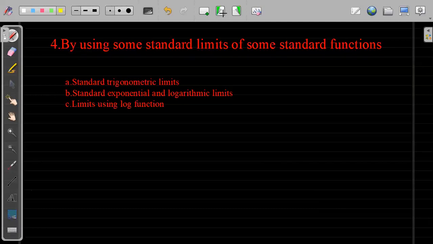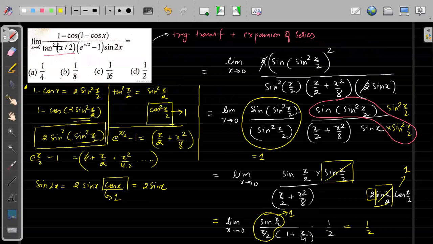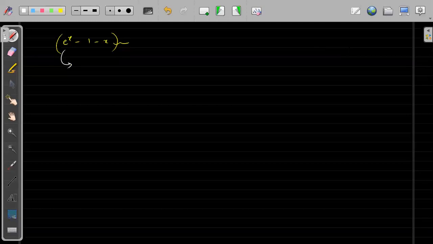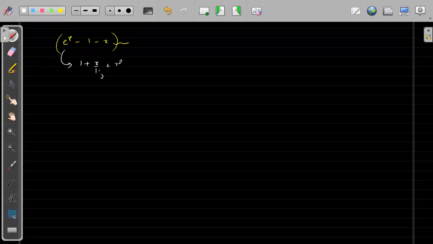You can take, suppose, for example, I will explain. Suppose it is given e to the power x minus 1 minus x. Now what I will do, I know that the first 2 terms of e to the power x will get cancelled. What is the expansion for e to the power x? Expansion for e to the power x is 1 plus x by 1 factorial, then plus x square by 2 factorial, and plus x to the power 3 by 3 factorial. We know the first 2 terms are getting cancelled, minus 1 minus x.